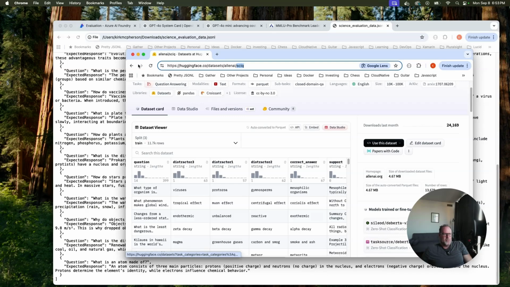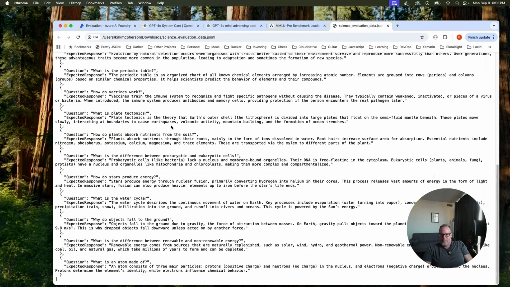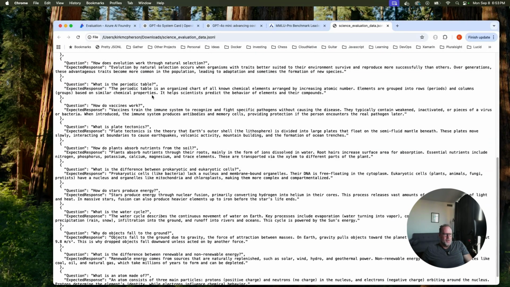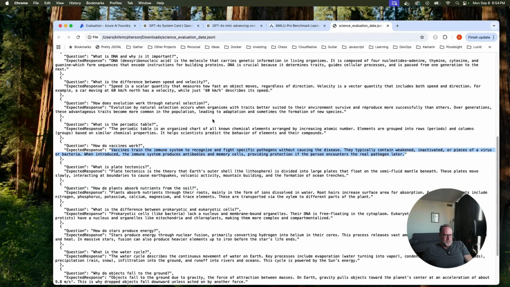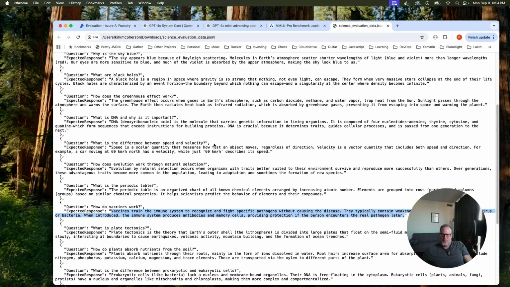But of course, for whatever you're doing, even if, for instance, this is a chatbot, you want to make sure of the questions and answers you get. So for instance, how vaccines work. You don't want to get anything that's misleading. Vaccines are a touchy subject, and because of the science, you want these to be very accurate answers. So that's what we're going to evaluate against.